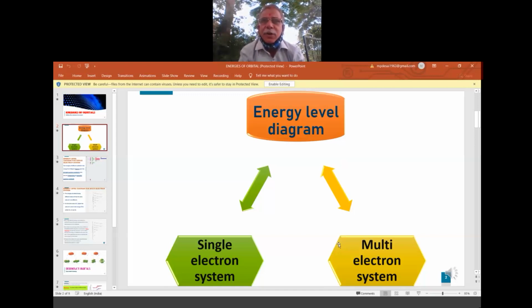Every system wants to go for the least energy state. When you throw a ball, in the beginning it is very fast. Afterwards it will stop on its own automatically when the energy is lost. Like that, every system wants to be in the least energy state. Therefore, to go to the least energy state, we should maintain least repulsions, comfortably accommodating as much as it can, as per the limit.